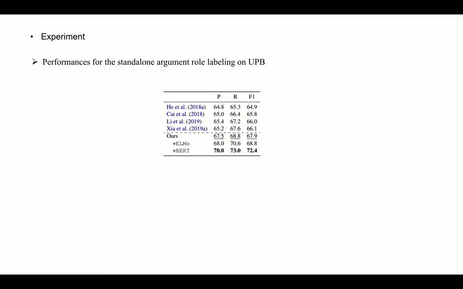Besides, on the Universal Proposition Bank Chinese data, overall, similar trends are kept as on CoNLL. Our high-order model still performs the best, yielding a 67.6% F1 score on argument role labeling, and this verifies its prominent capability for SRL.